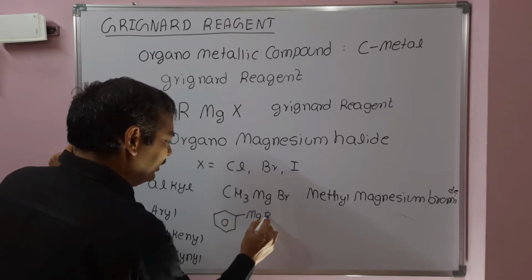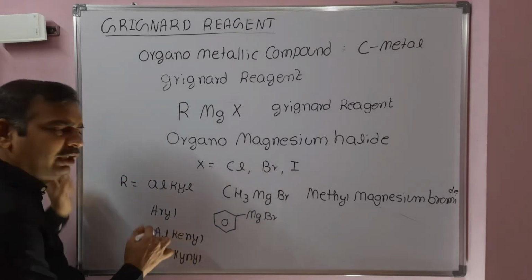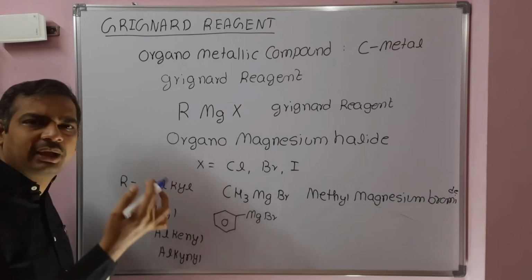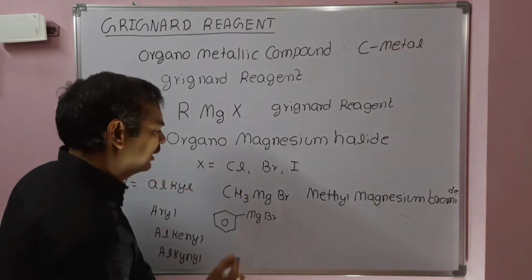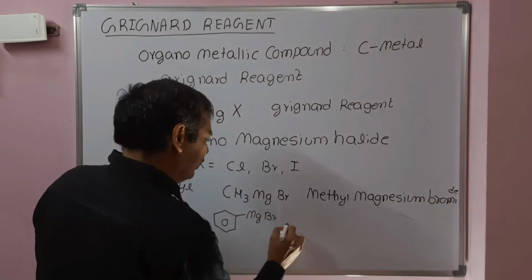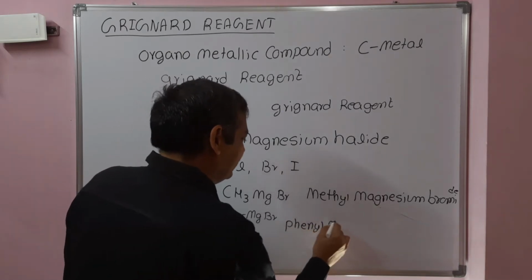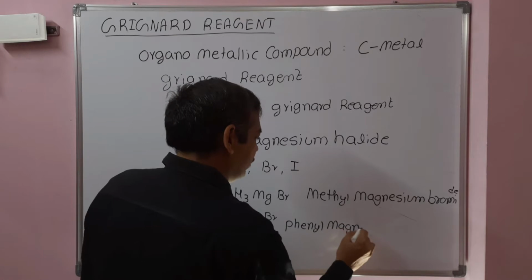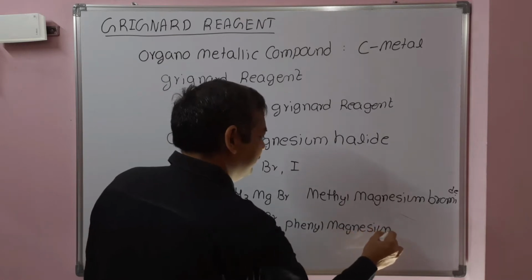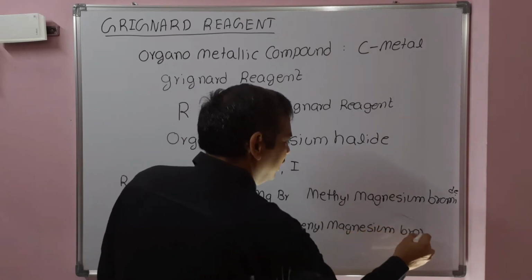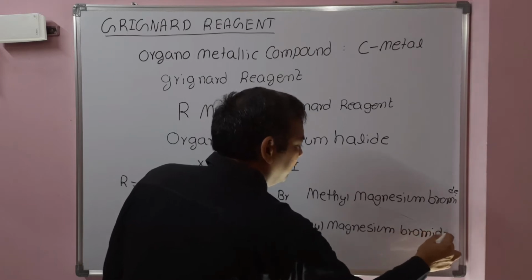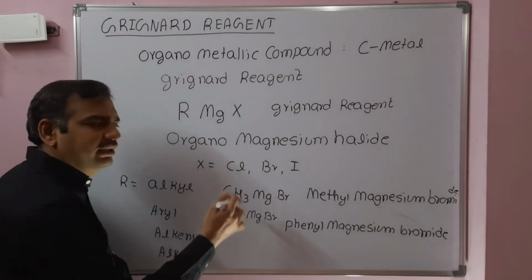R may be alkyl, aryl, alkenyl or alkynyl. This is phenyl magnesium bromide. If you take chloro, it is phenyl magnesium chloride, or phenyl magnesium iodide.